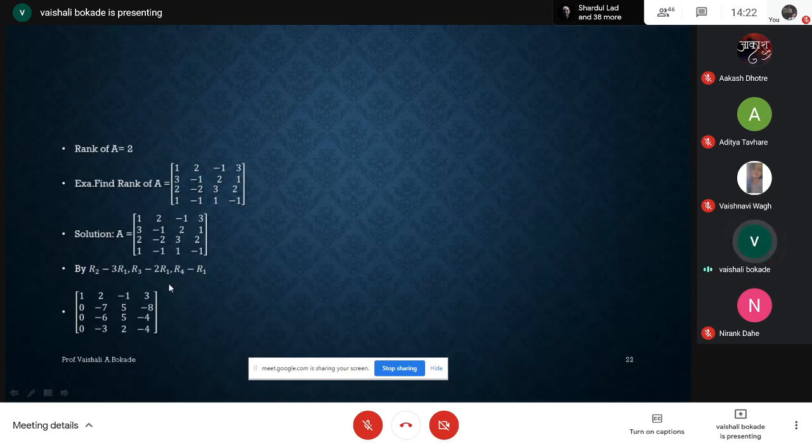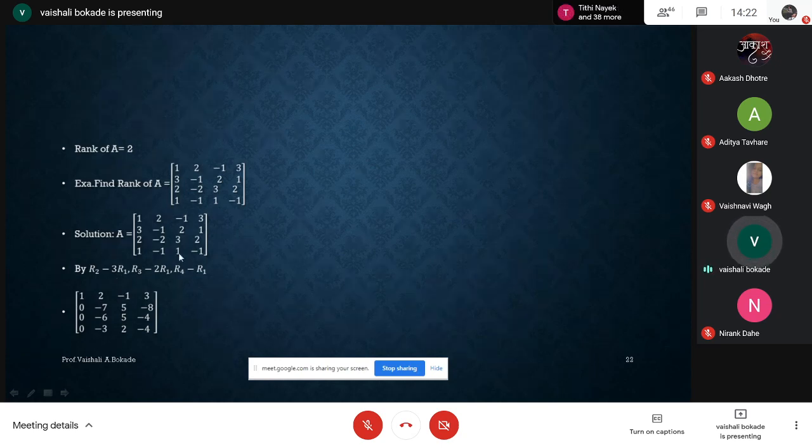You can use the 3 row transformations at a time. But some of the students may get confused and use one row transformation at a time, so their answer may be lengthy. Or you can use all the 3 row transformations here. So I'm keeping R1 as it is, and for the others I'm going for R2